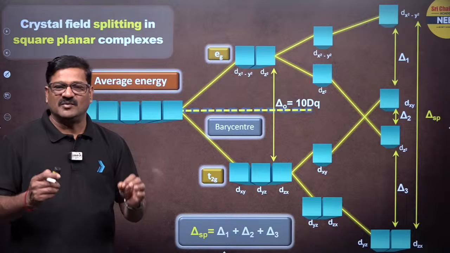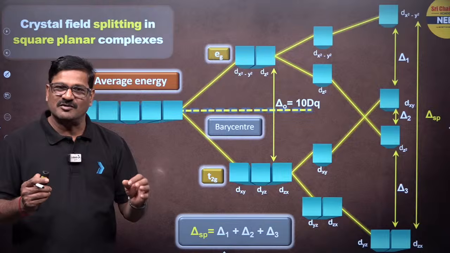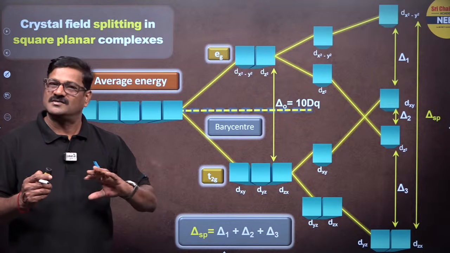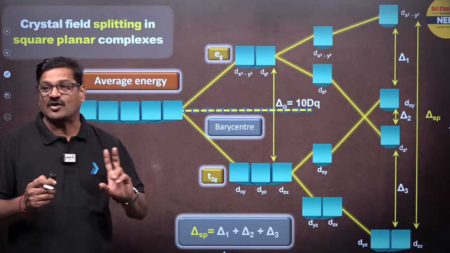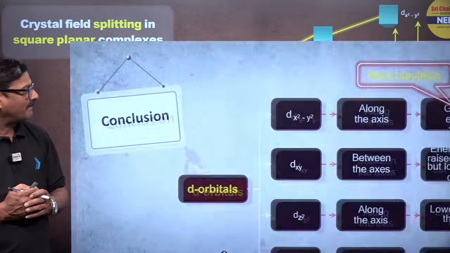In CBSE examination, even in the NEET examination, you will just have coordination number 4 and coordination number 6, inner orbital complex and outer orbital complex, which are very important.